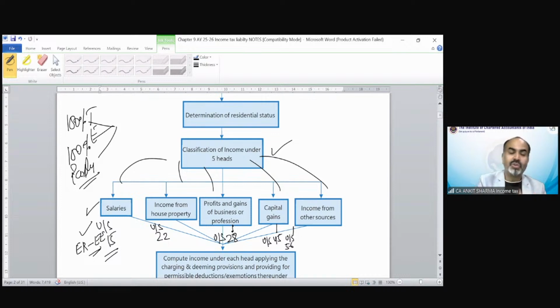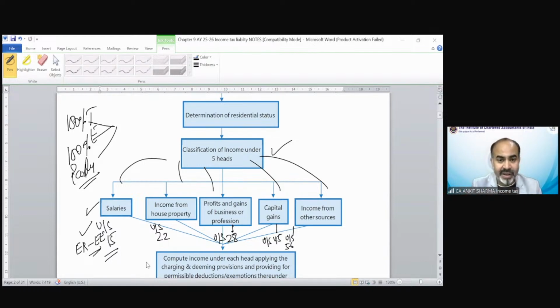56. Correct. So these charging sections we have gone through with all the provisions of these heads in detail, which describe what kind of income is going to be included and how it is going to be calculated. What exemption we will provide in salary, what deduction under house property, what the manner is to calculate income under PGBP, etc. So you have to find out taxable income under these various categories of head of income.